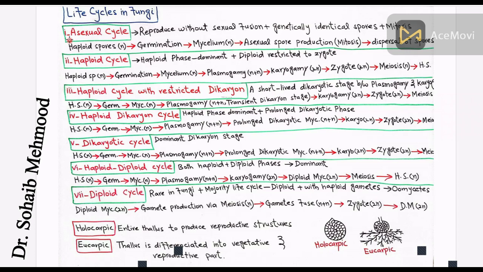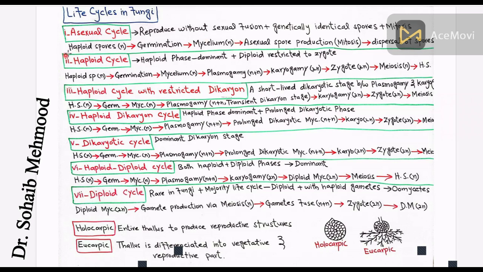The first one is the asexual cycle. In this cycle, fungi reproduce without sexual union, producing genetically identical spores, maybe conidia or sporangiospores, through mitosis, common in molds like Aspergillus and Penicillium.